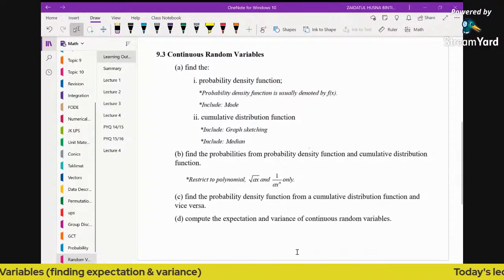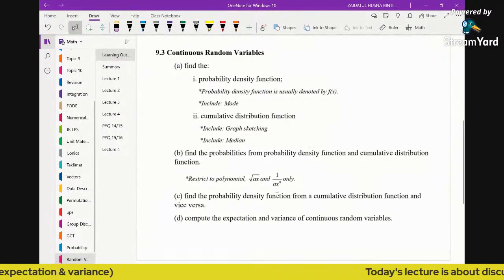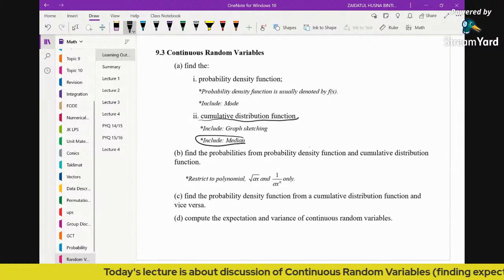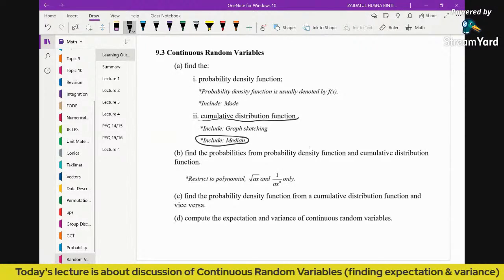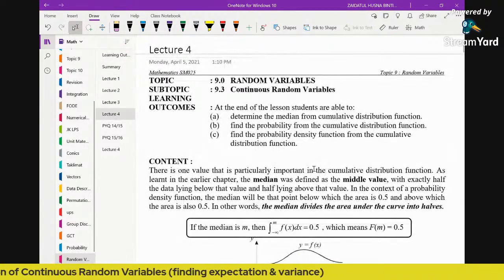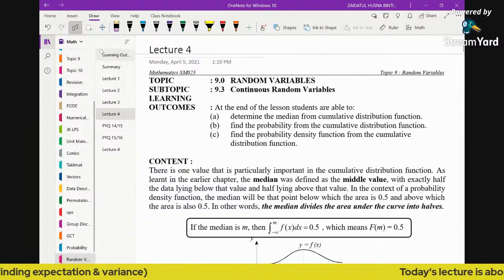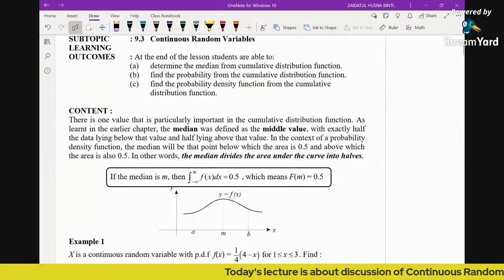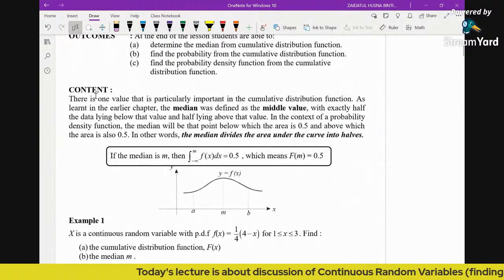So today, we had found the cumulative distribution function. So now, let's discuss how to find the median. You can see here, these are the things that we're going to accomplish today. So what is median?